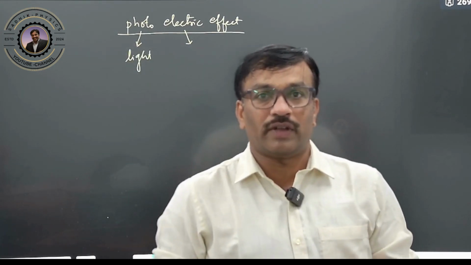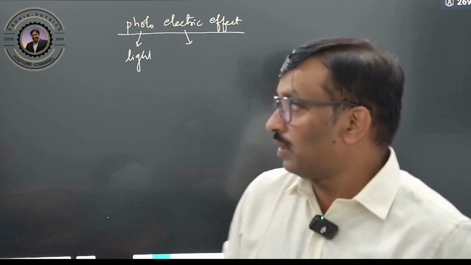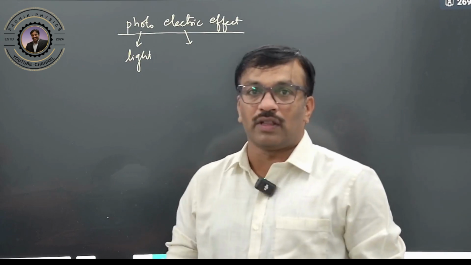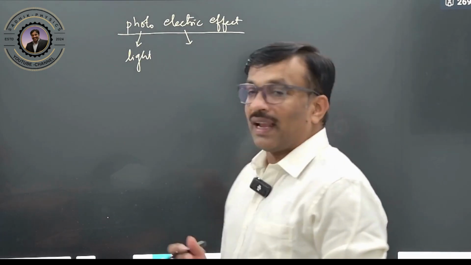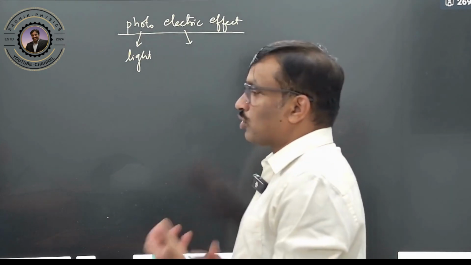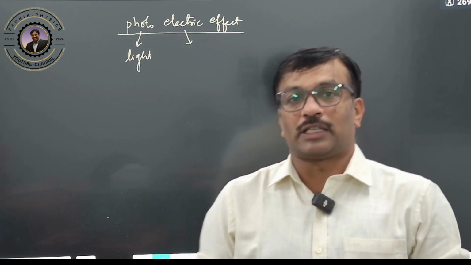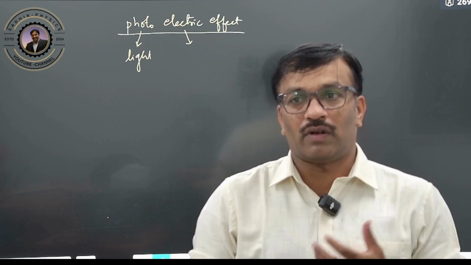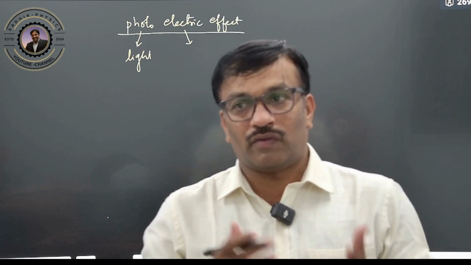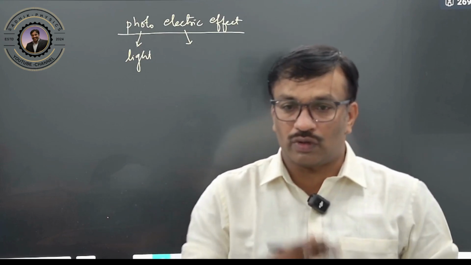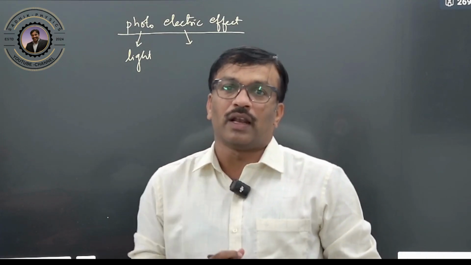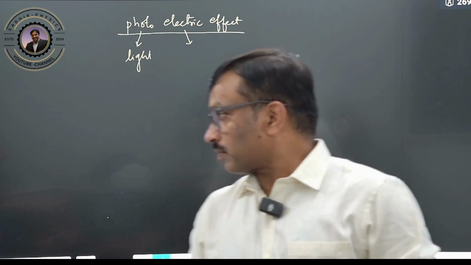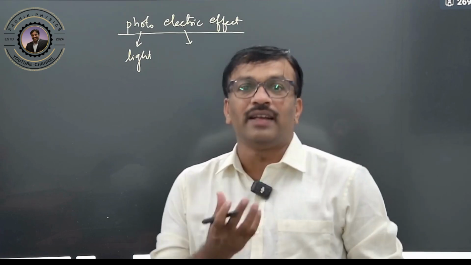Current means we require electrons. So how is that light showing an effect on the electrons? The emission of electrons should take place. We can emit electrons from a material by applying a very large electric field, so that the electrons can be emitted from the metal surface.